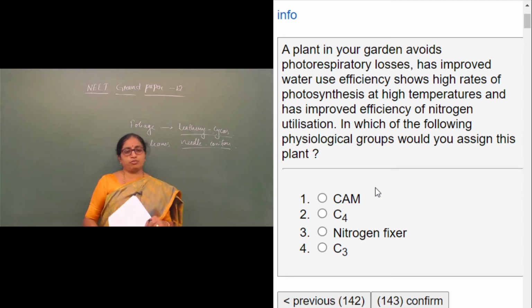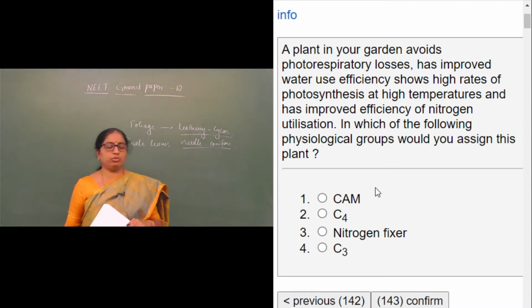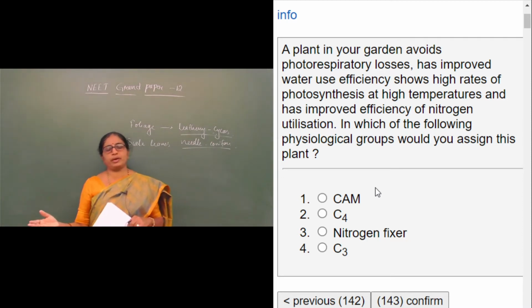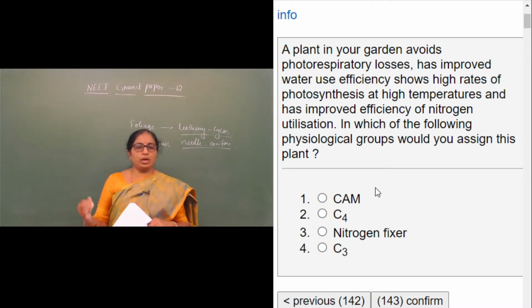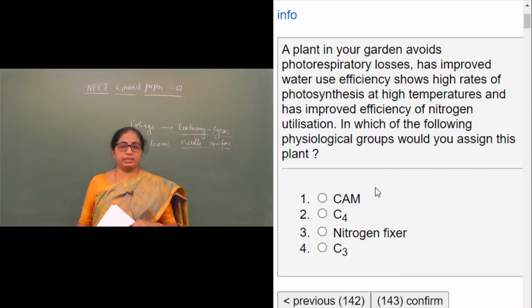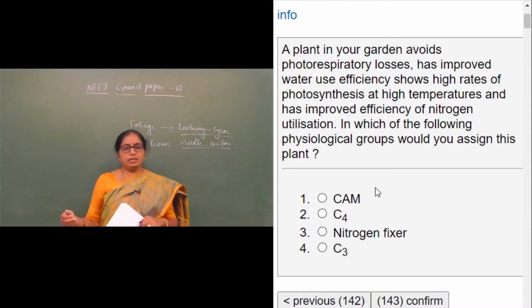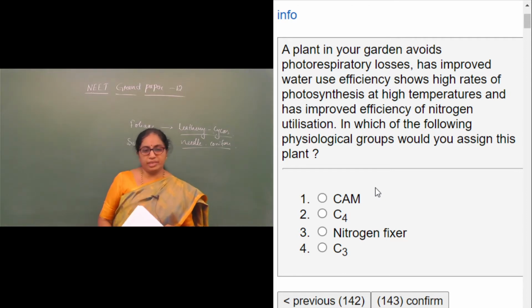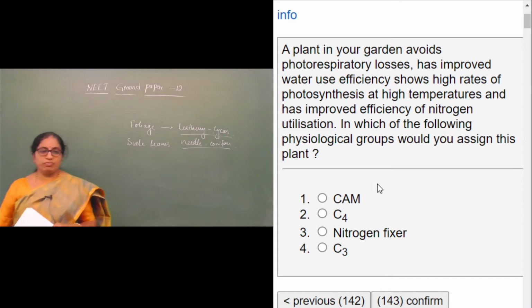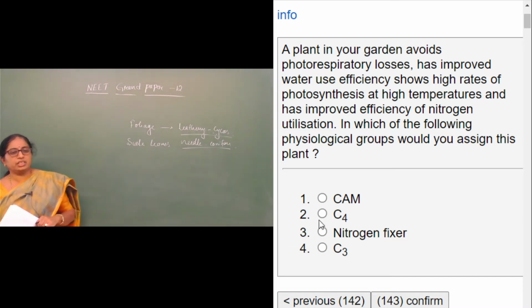So there is a list of plants given over there: CAM plants, C4 plants, C3 plants, and also nitrogen fixing plants. Among these four types of plants, these qualities like avoiding the photorespiratory losses, improved water use efficiency, and high rate of photosynthesis at high temperature can all be observed in C4 plants.